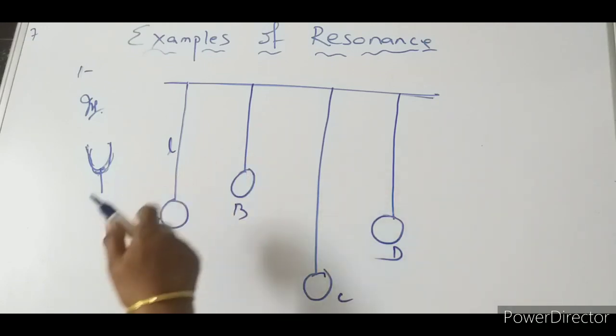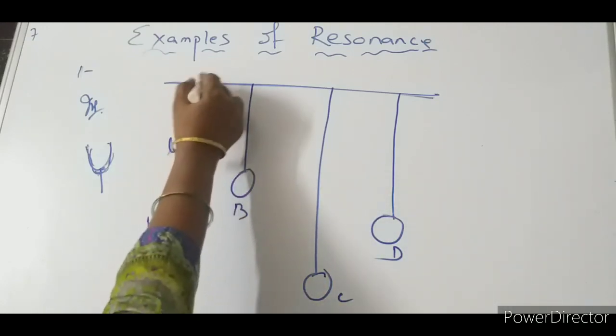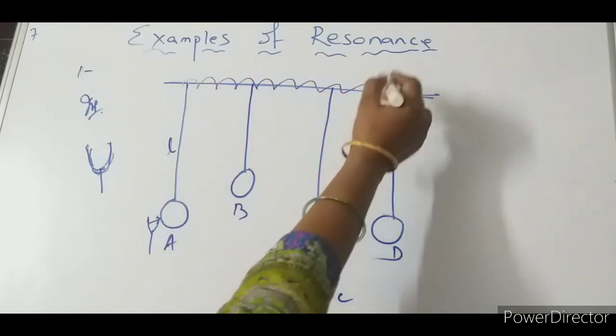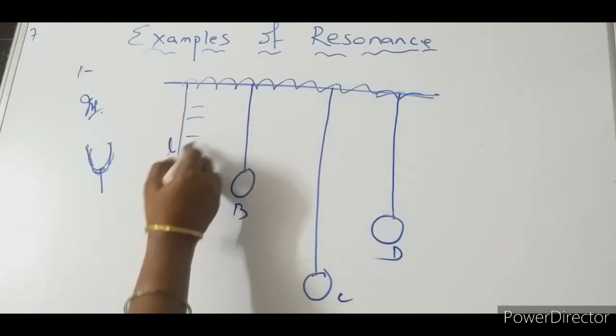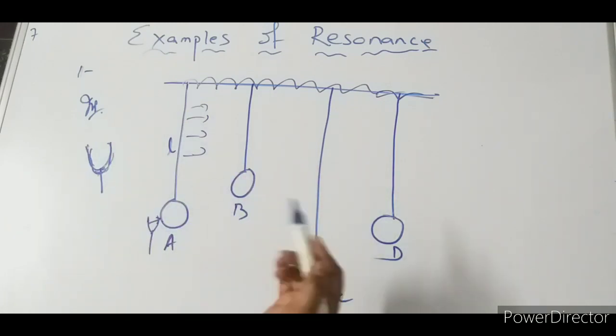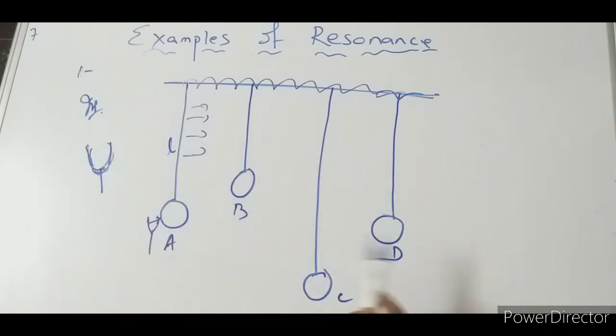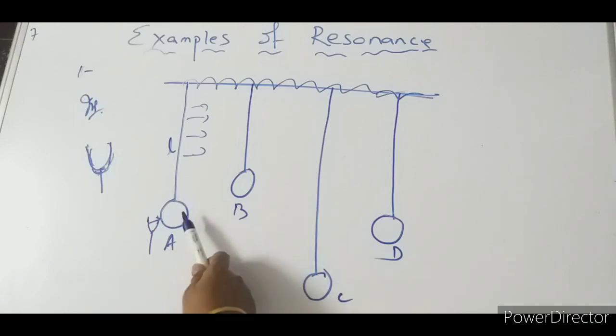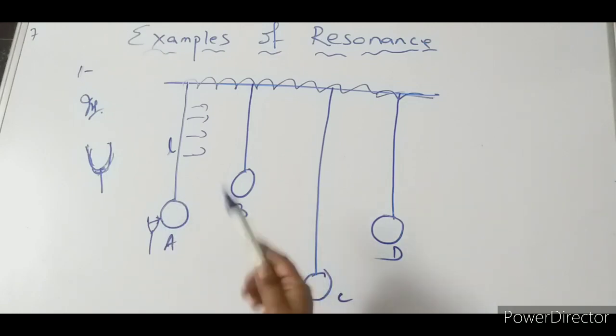This can proceed in two ways. It can proceed through the string, or otherwise it can proceed through air to B, C and D. So bob A, or pendulum A, will set B, C, D to vibrate. Now let us see what type of vibration they produce.